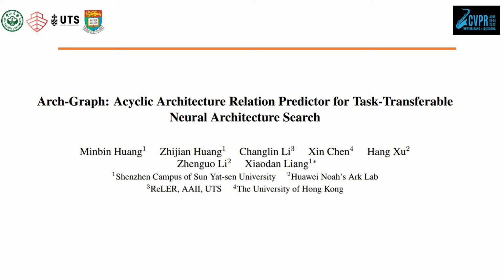Hello everyone, my name is Mingbin Huang and I'm glad to present our work ArcGraph, an Acyclic architecture relation predictor for task-transferable neural architecture search.